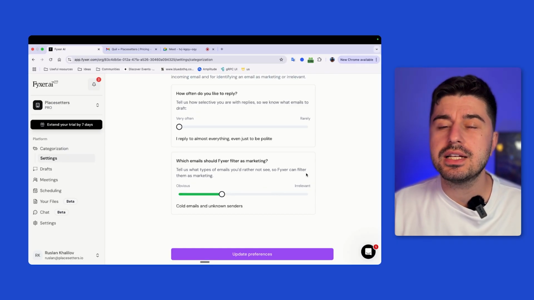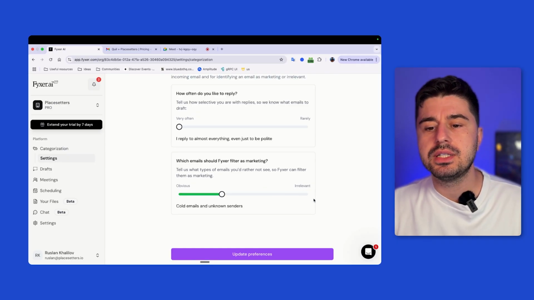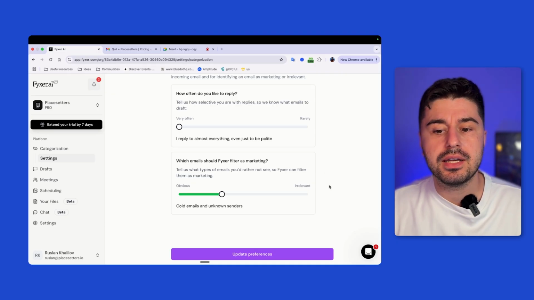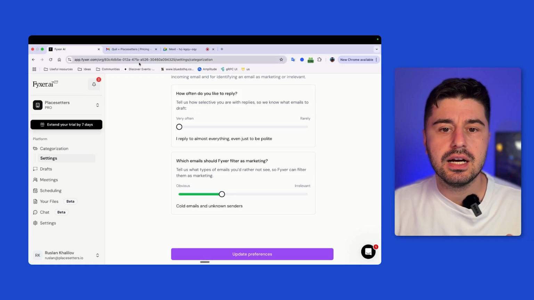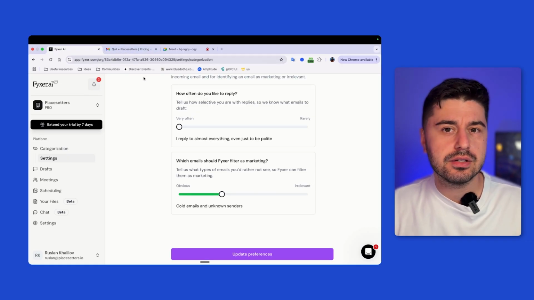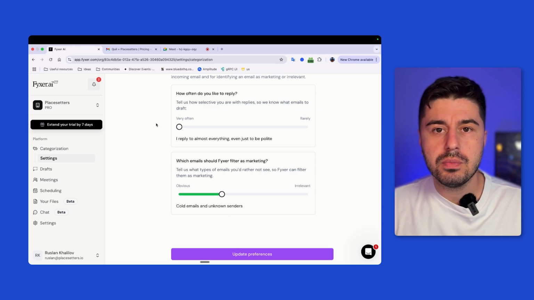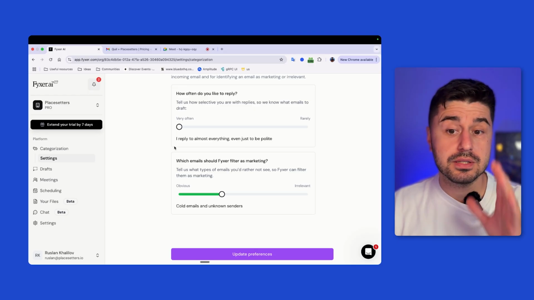This actually has been working quite well. I like how it does the categorization. So if you're drowning in marketing materials, you can use that. For me personally, the way Google categorizes spam, unwanted content, and marketing updates is enough. But maybe if you have too many emails landing in your inbox, this can be helpful.